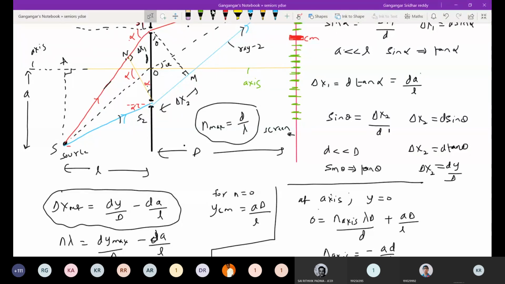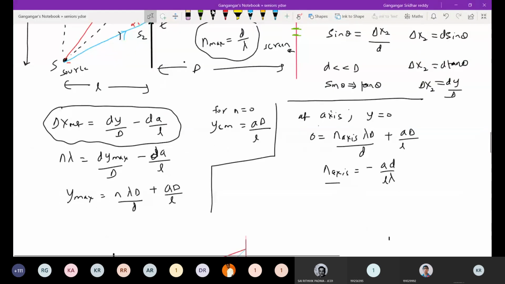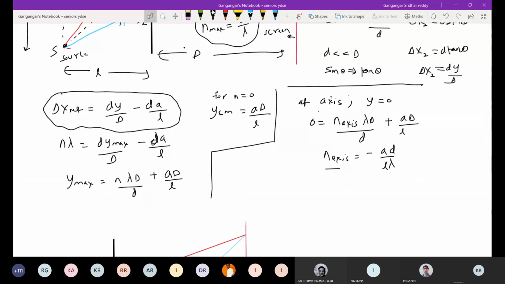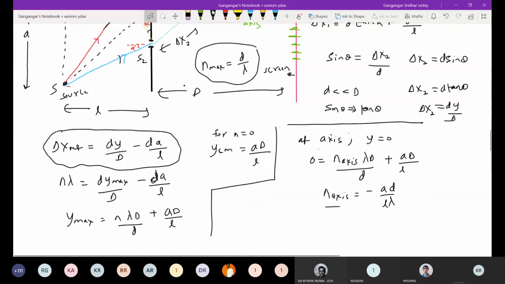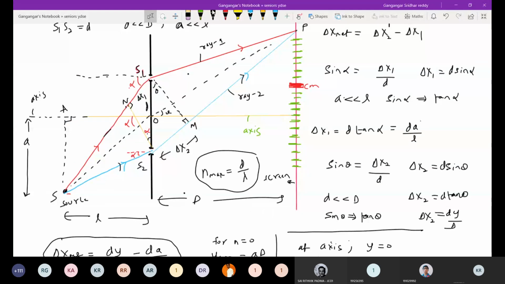Okay, now if the source is moved below the axis, the number of maximas will remain the same. I'm making things very clear. Now I want to bring the pattern down. Source, let it be there only. I want to shift the central maxima. I want to bring the pattern down in such a way that the central maxima should be at the axis. What shall I do for this? Go back to the slab concept.